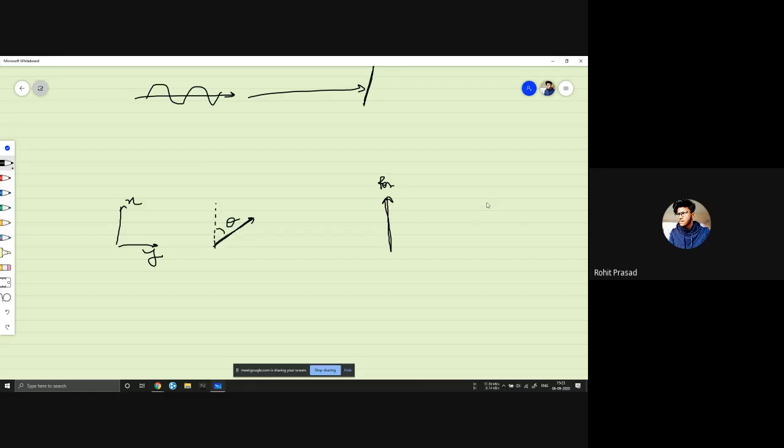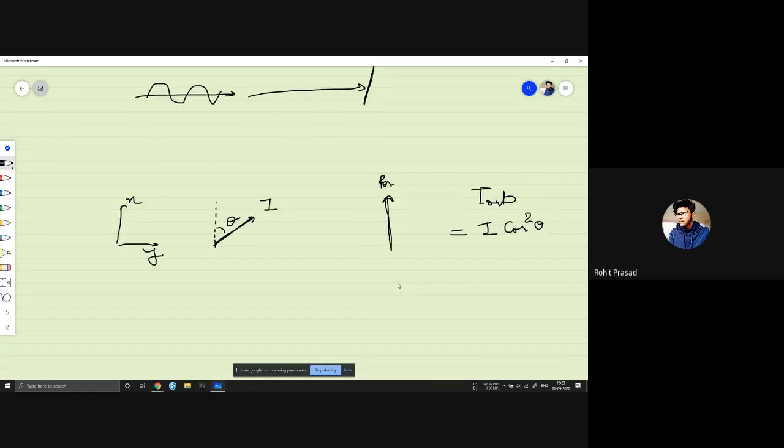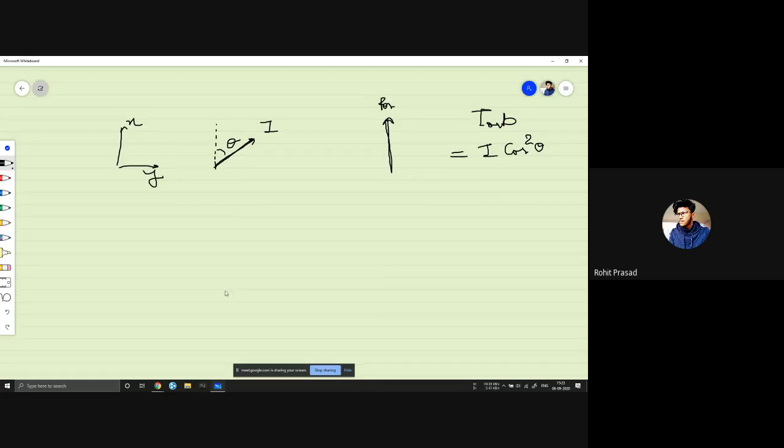So what will be the intensity I we will get here? It will be I cos theta square, right? But if we look at it on a particle scale, let's say a photon is in this superposition, and we are asking it to pass through this. A single photon is in this direction. How can we say that it will pass through this?